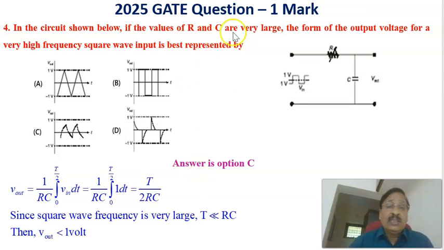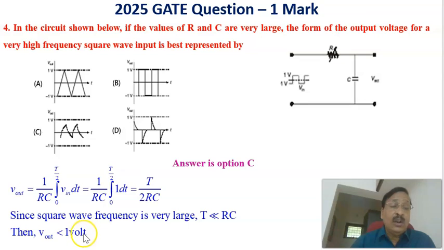But we already see that the resistance and capacitance, the RC, are very large, and since the frequency is very large, the T will be very small. Therefore T will be very small and RC will be very large, meaning that this quantity will always be less than 1 volt.